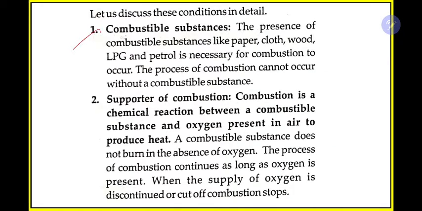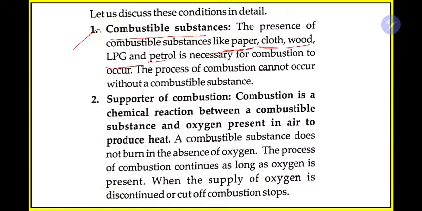The first is combustible substances. The presence of combustible substances like paper, cloth, wood, LPG, petrol is necessary for combustion to occur. The process of combustion cannot occur without a combustible substance. That means if you want to get fire, then what you need to do? First of all you need some substance which is combustible. That means which you can burn. For example, paper, cloth, wood, LPG, petrol. These things are needed.